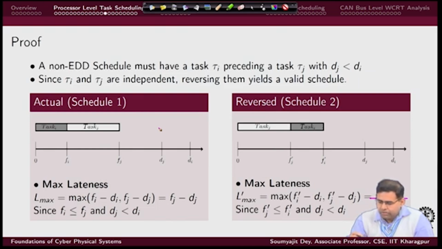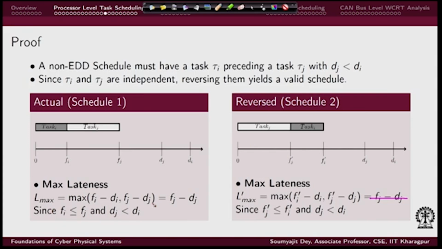If you look at the non EDD schedule, we have a task I which has a deadline that is later on, and it is executing first. But in the EDD case, a task which has an earlier deadline is executing first, right. So, this is the basic difference between these two schedules here.